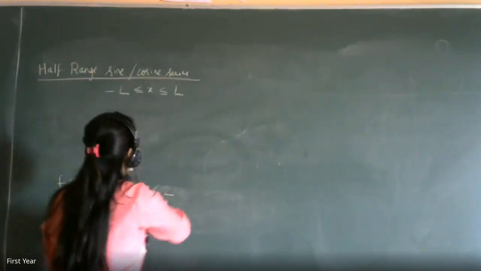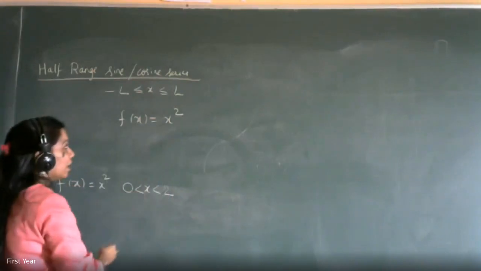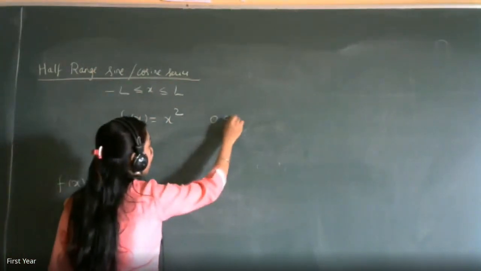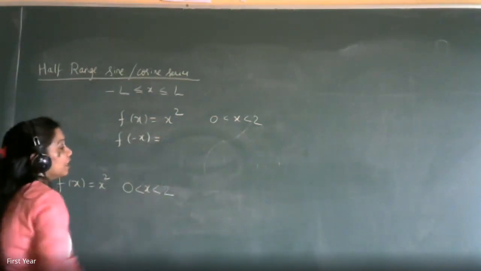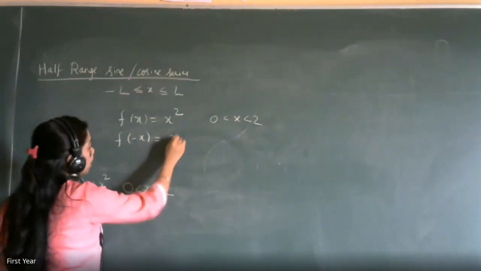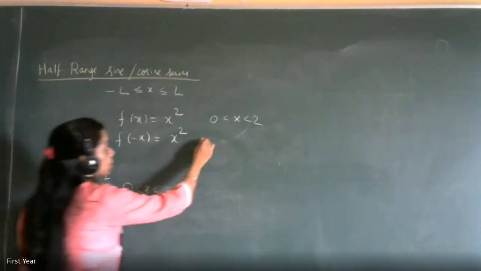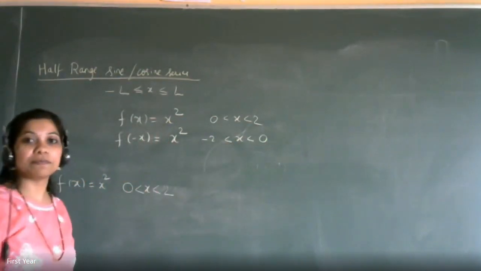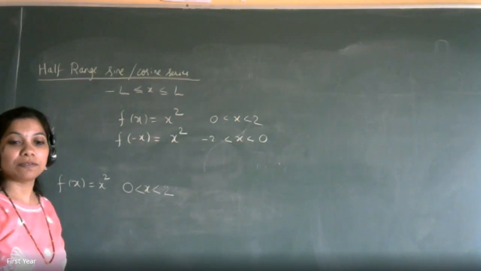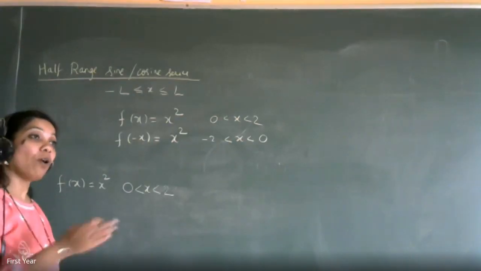We are defining f of x equal to x square in the range 0 less than or equal to x less than 2. So f of minus x I will write as again x square only, for an even function. We are defining it. We are saying make it odd, make it even.